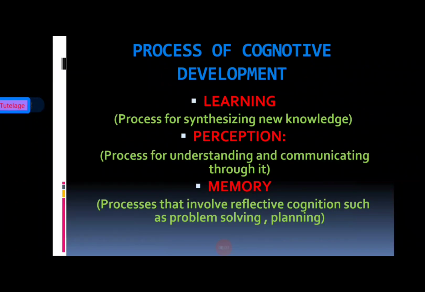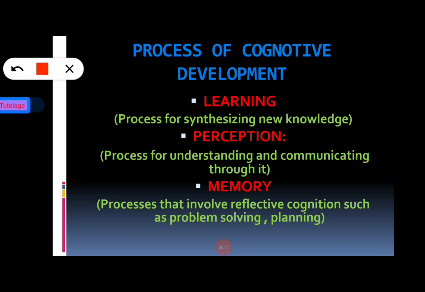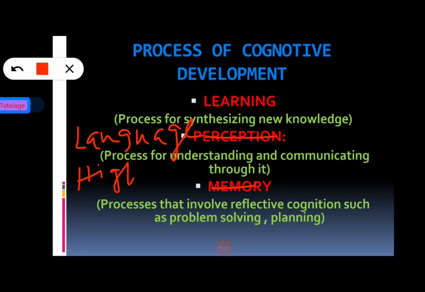So learner, here we can see the fifth and sixth stage names are wrong. It's just a mistake. What is the name of the fifth stage? We all know the fifth stage name is language, and the sixth stage is higher reasoning.